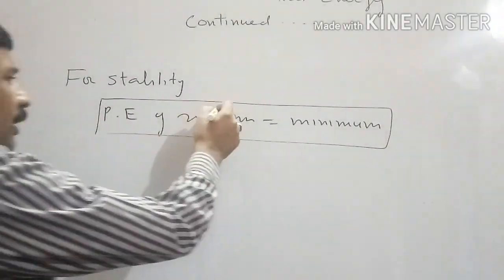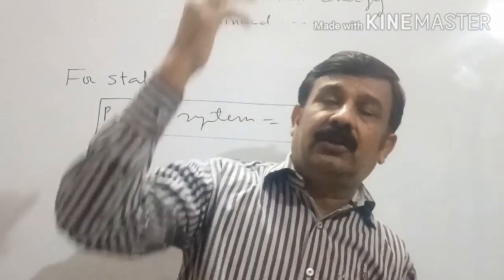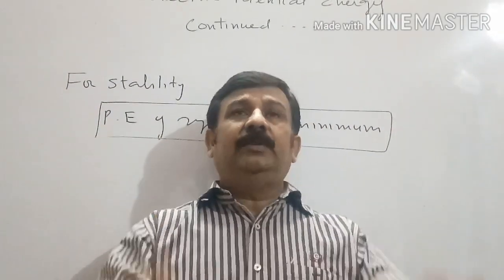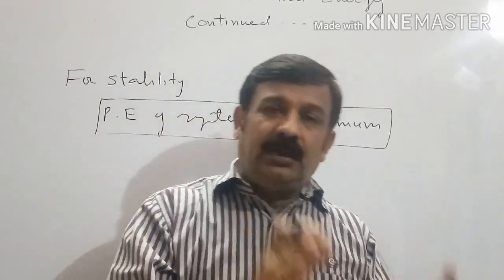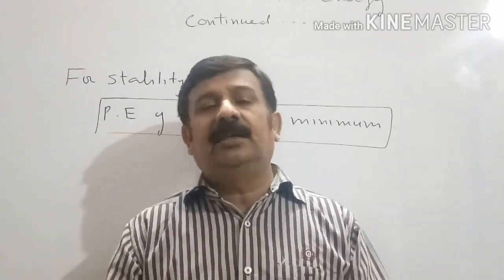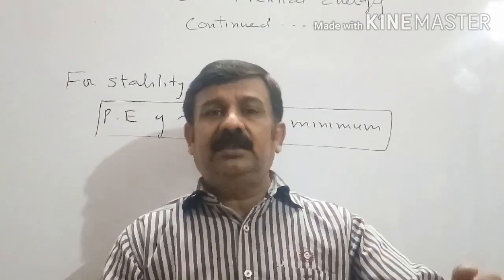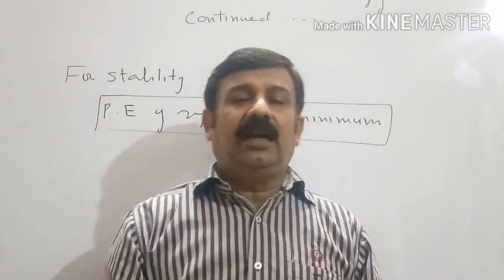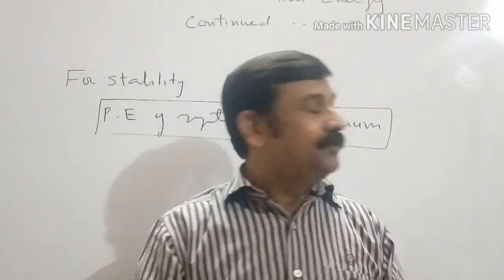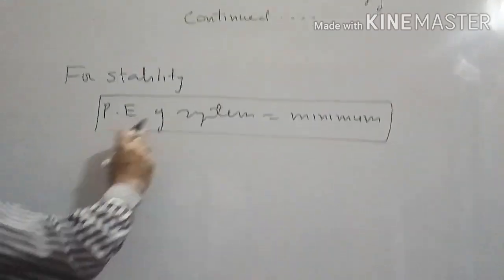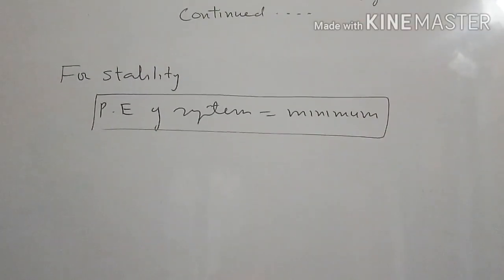I showed you the example of a longer rod and a shorter rod standing on a platform. If we disturb the platform, the probability of finding the longer rod fallen is very high compared to the shorter rod, because the shorter rod has less potential energy and is more stable, while the longer rod has high potential energy and is less stable. So if a system wants stability, its potential energy should be minimum.